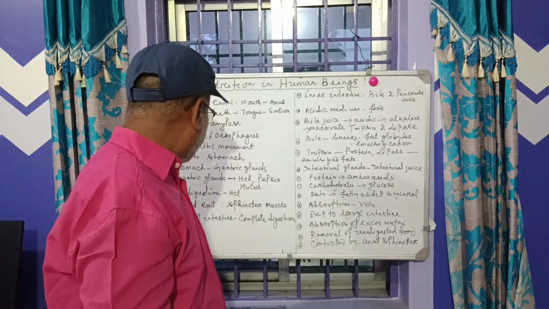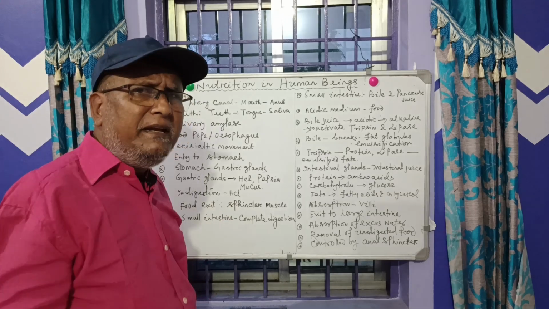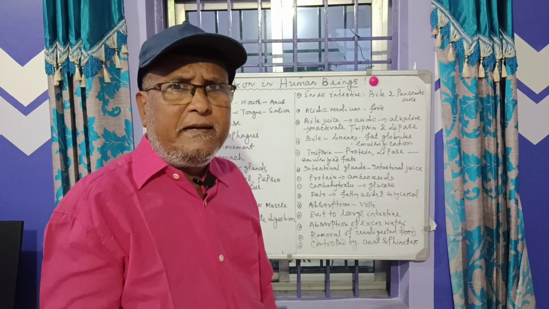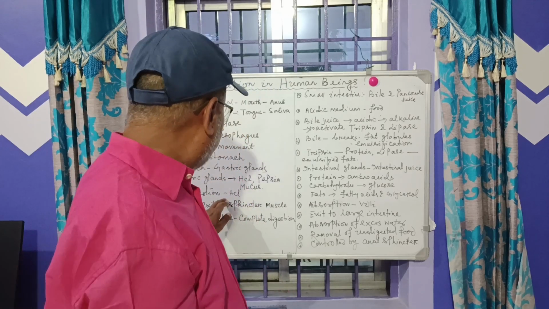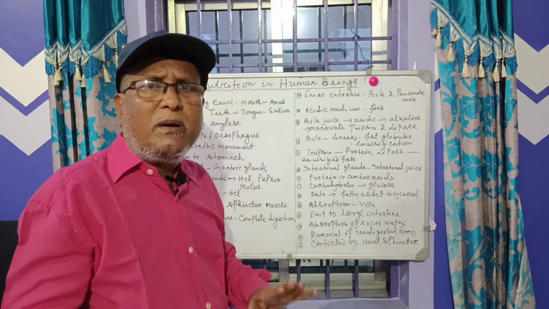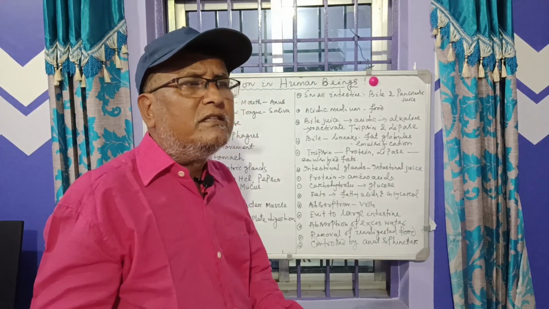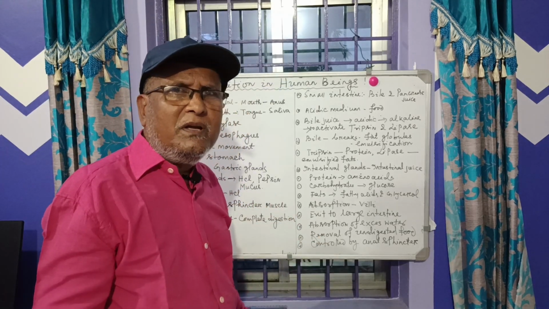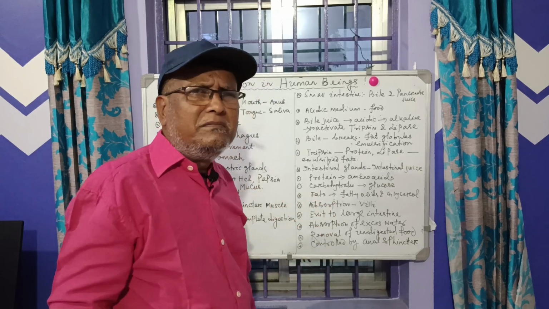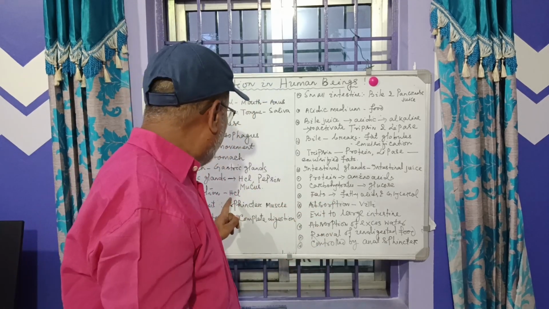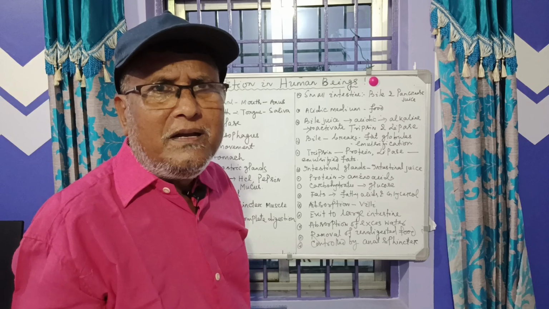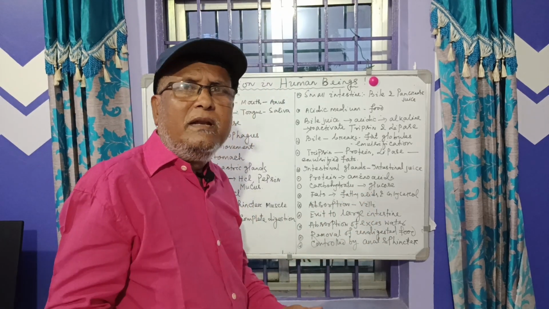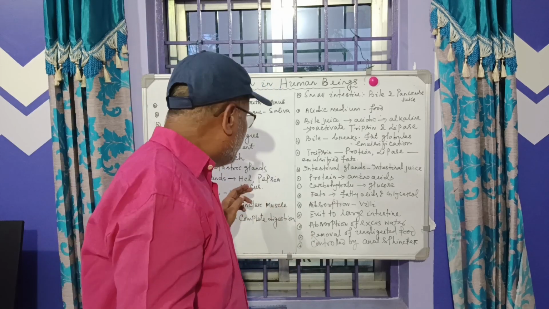Now come to the next. Here, in case of indigestion, overeating, or excess eating like Sam, what happens? Sometimes he suffers from indigestion. Why? Due to indigestion, gastric glands secrete excess acid, that is hydrochloric acid. He suffers from acidity. Then how to reduce it?